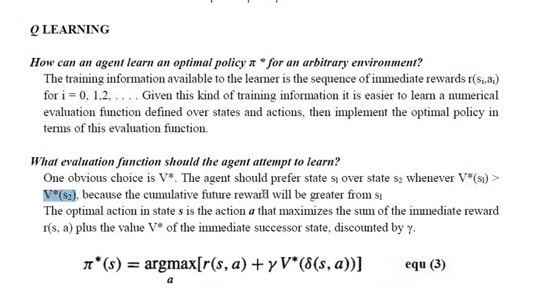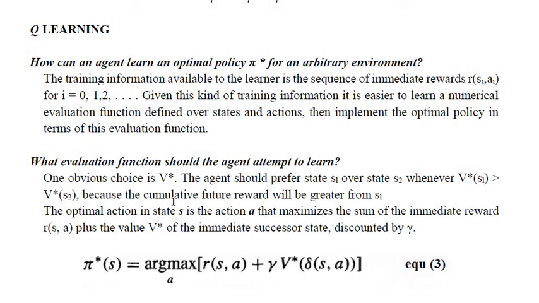That means if the value of S1 is greater than the value of S2, then we prefer S1 over S2. Whichever state has the maximum value, we consider it the best or optimal state, because the cumulative future reward will be the greatest from S1.